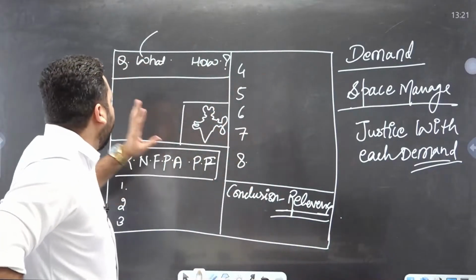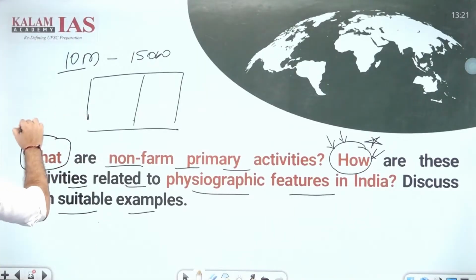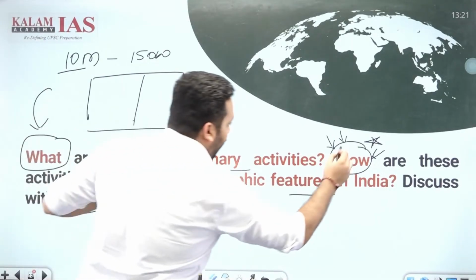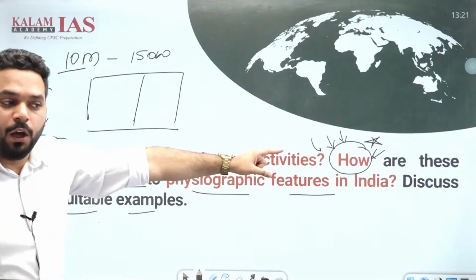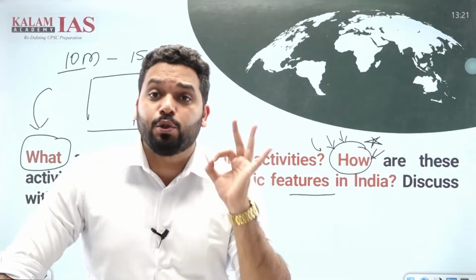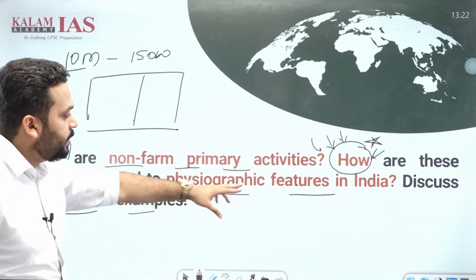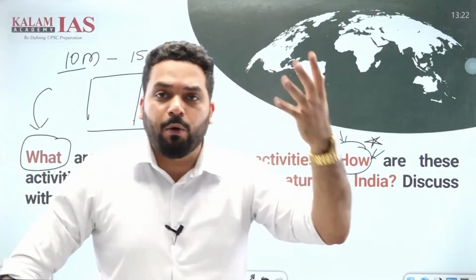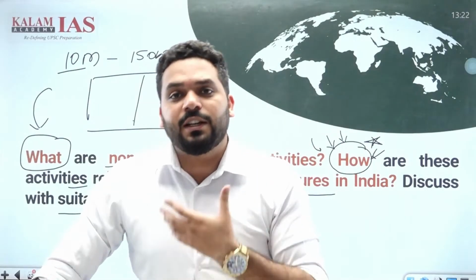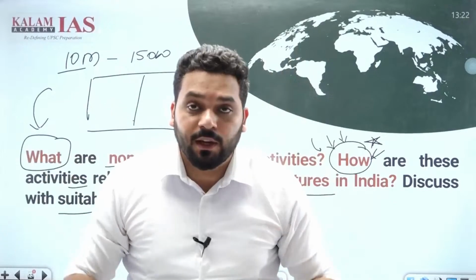Okay, understanding the demand. Now let's come to the question. What are non-farm primary activities? How is the part we have to focus on. The examiner's question demands how these non-farm primary activities are associated with, related with the physiographic features of the country, physiographic features in India. What are the physiographic features of India? The mountains, the deserts, the plains, plateau, coastal areas, forest, northeast, islands. How are these non-farm primary activities associated with this?